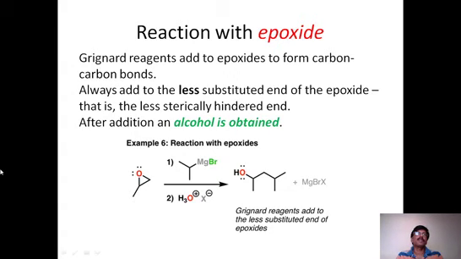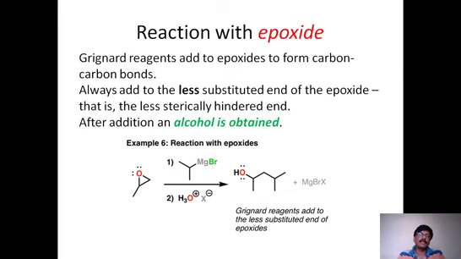Organic lithium compounds also produce alcohols with epoxides, because on one side we get the R group, whatever group we are taking, attached to one side, and on the other side the other part. But here there is a point. If the epoxide is symmetric, it doesn't matter. We get the same product either way.